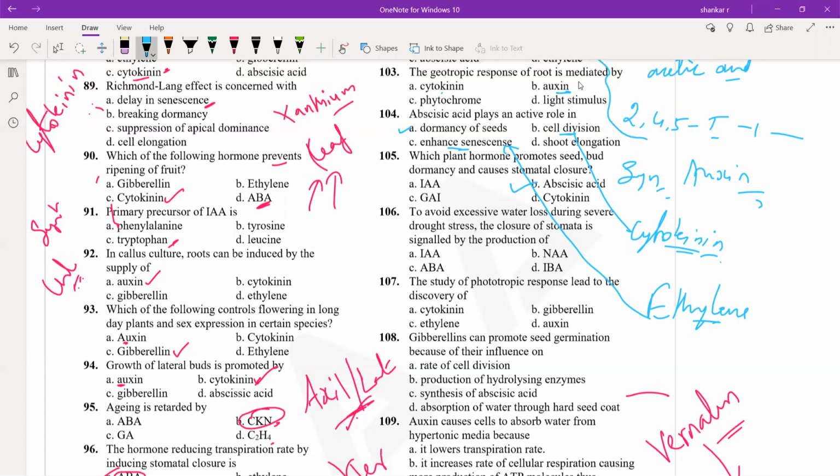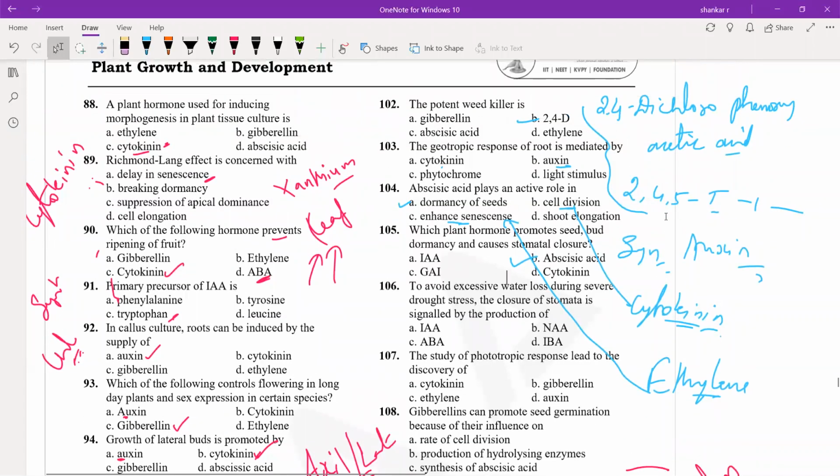You just go through that. So abscisic acid mainly promotes the closing of the stomata. So B is the answer. And also you know that abscisic acid is called a stress hormone. When there is a variation in the environmental factors, the abiotic factors, the plant can feel the stress.